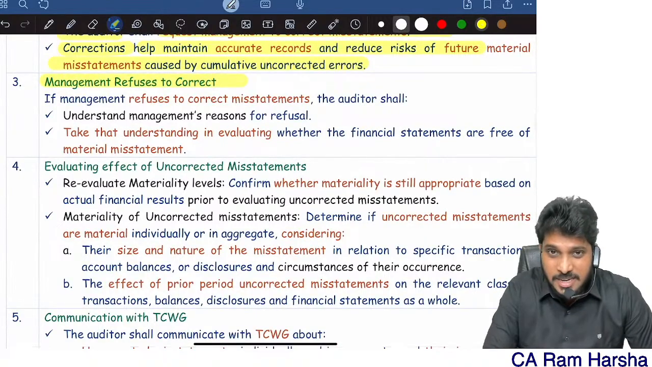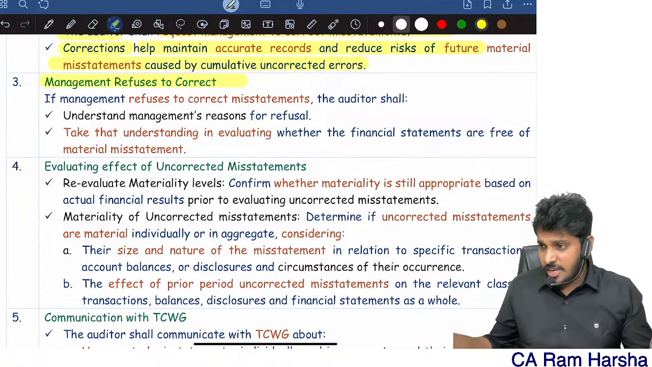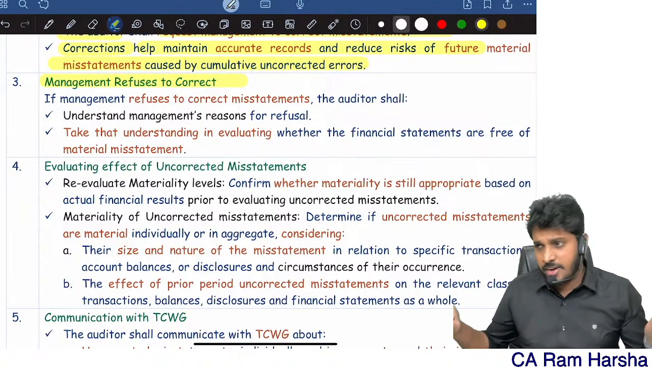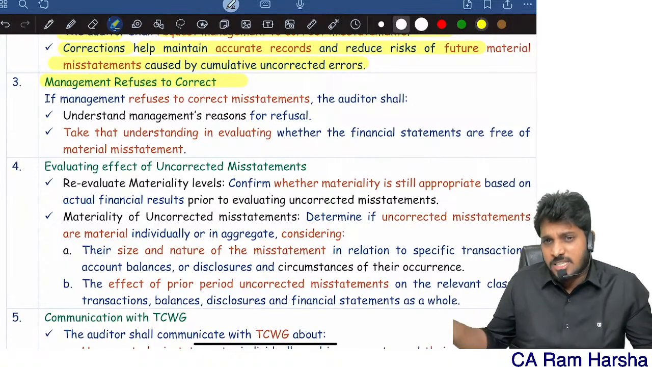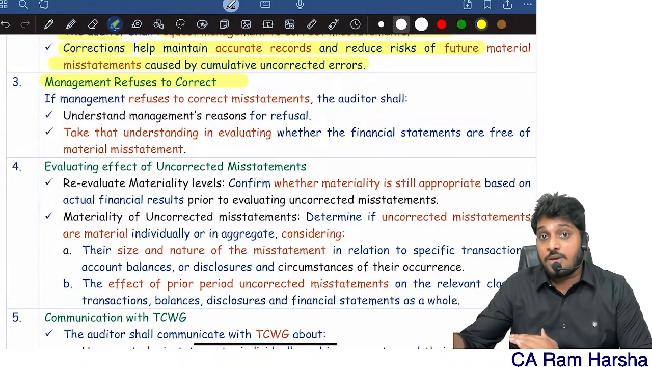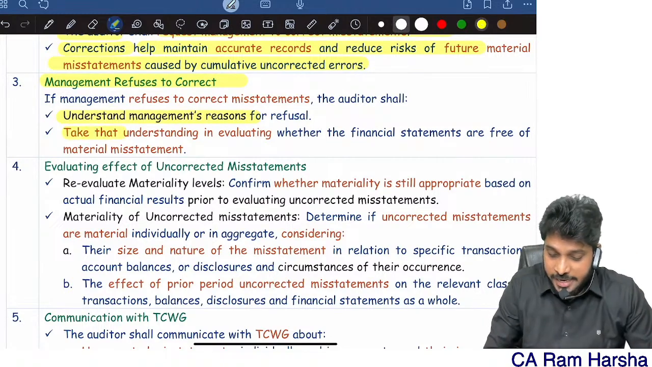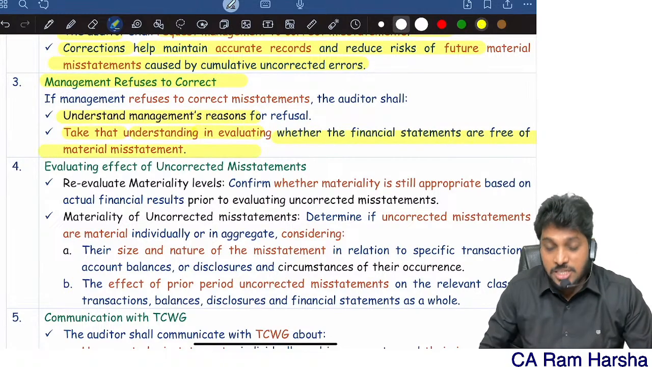Sir, management is refusing, sir, they are not correcting. I told them that there is a mistake. Management is saying, no sir, inventory valuation we did correctly. Our NRV calculation is like this only. This is the correct NRV calculation. You, the auditor, are doing the wrong calculation. So management is disagreeing with the auditor. Understand the reason why management is refusing. Take that understanding into account in evaluating whether the financials are free from material misstatement.